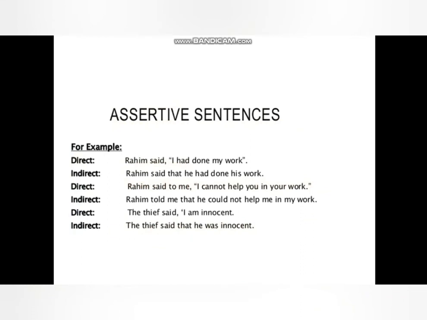Here are some examples of assertive sentences. First one, Rahim said, "I had done my work." Rahim said that he had done his work. This one is past perfect tense. So I mentioned before that past perfect will be unchanged. Rahim said to me, "I can't help you in your work." Rahim told me that he could not help me in my work. The thief said, "I am innocent." The thief said that he was innocent.